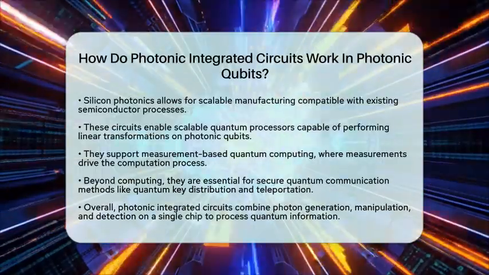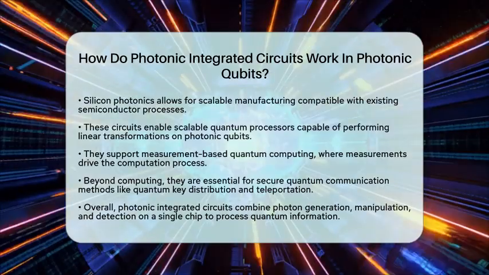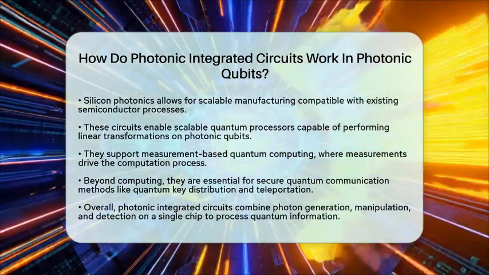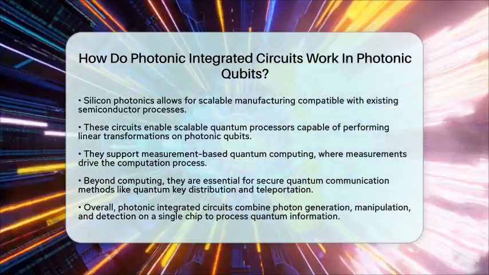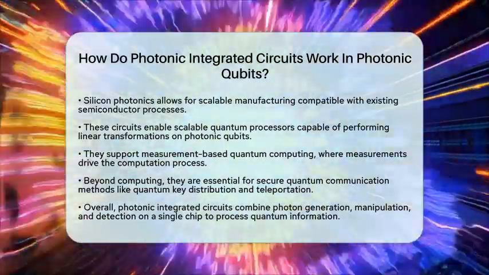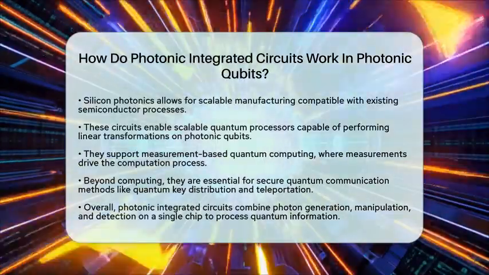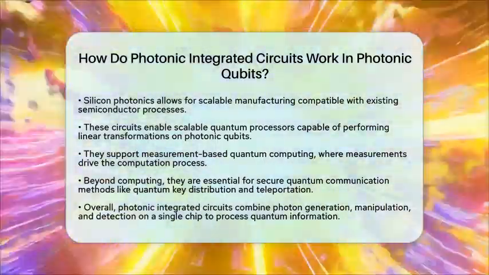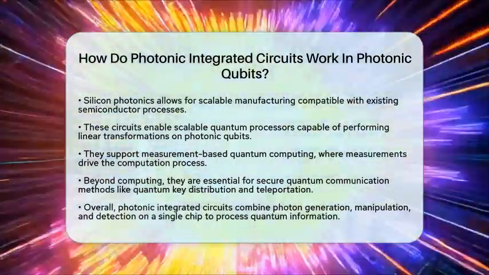In essence, photonic integrated circuits work in photonic qubits by bringing together photon generation, manipulation, and detection on a single chip. They use waveguides and optical components to encode, process, and measure quantum information carried by light. This technology is paving the way for more practical, stable, and scalable quantum computers and communication networks.